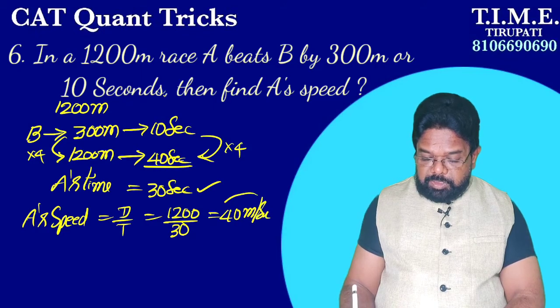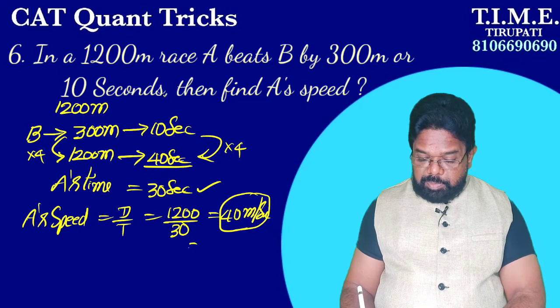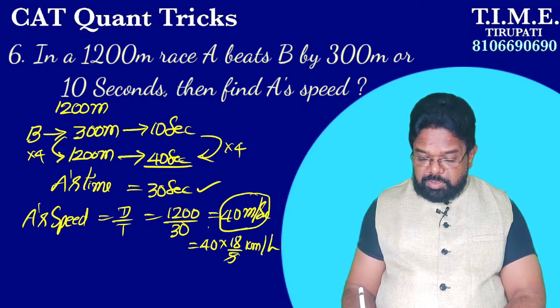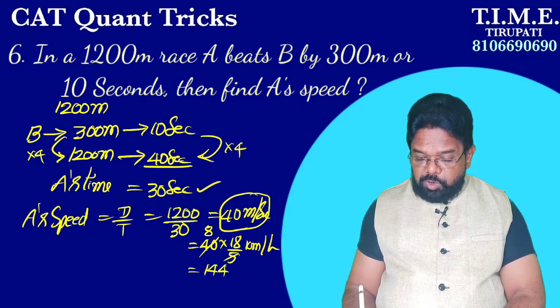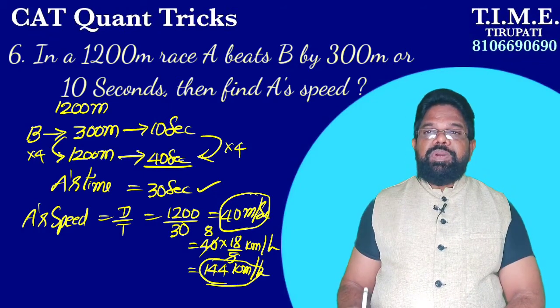40 meters per second. Sometimes it may be given in kilometers per hour also. Convert that into kilometers per hour. How can you convert? Into 18 by 5. So 5 ones, 5 8s gets cancelled, 18 8s, 144 kilometers per hour. So what is A's speed? 144 kilometers per hour.